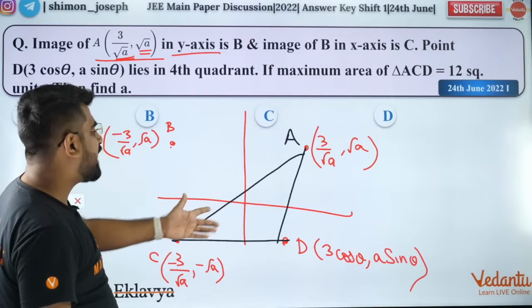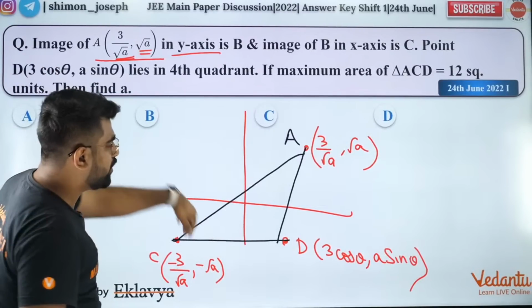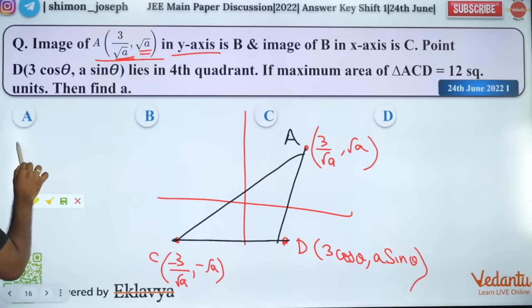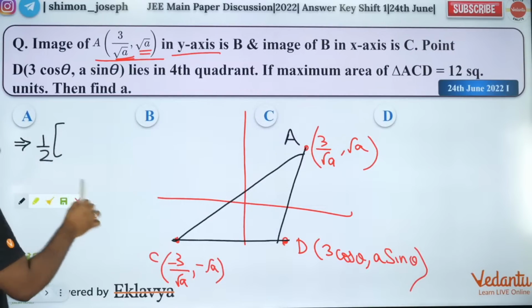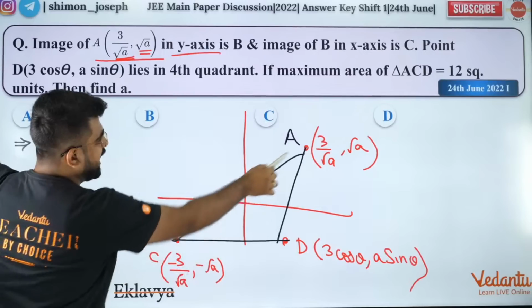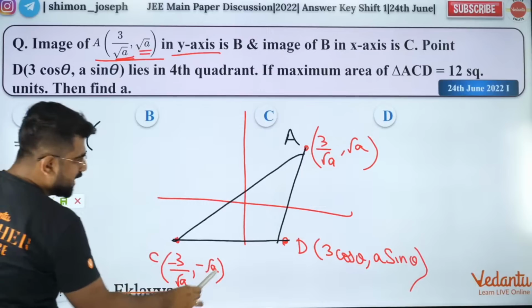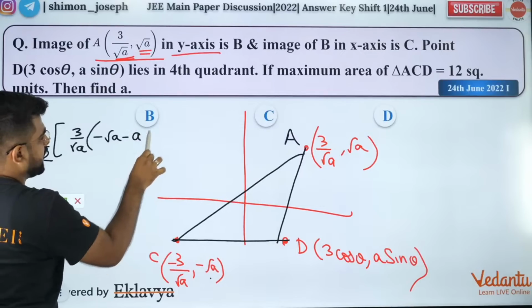So what is area of triangle formula? Now I don't care about B because B is not needed. I want only ACD. So what is area of triangle formula? Area of triangle formula is half. It is going to be what? Your x1 into y2 minus y3. So that will be minus root A minus A sin theta.